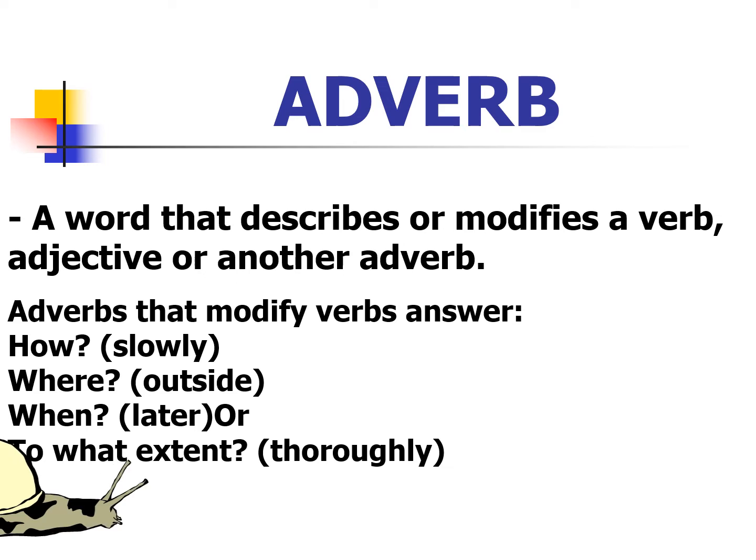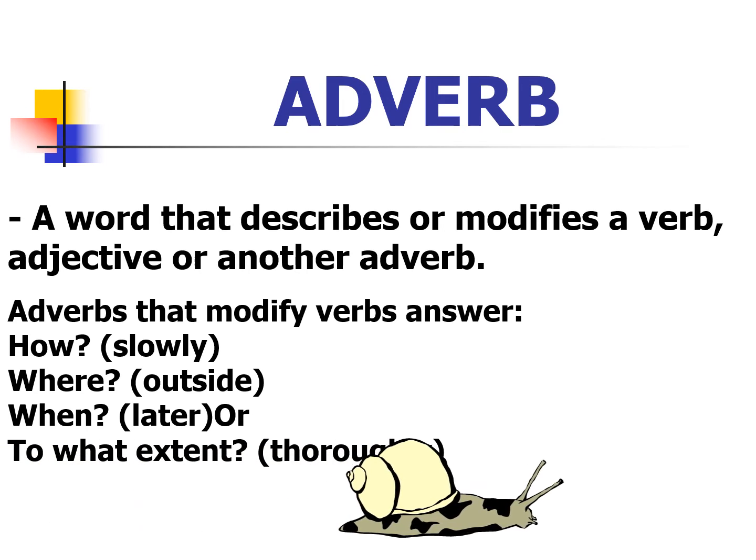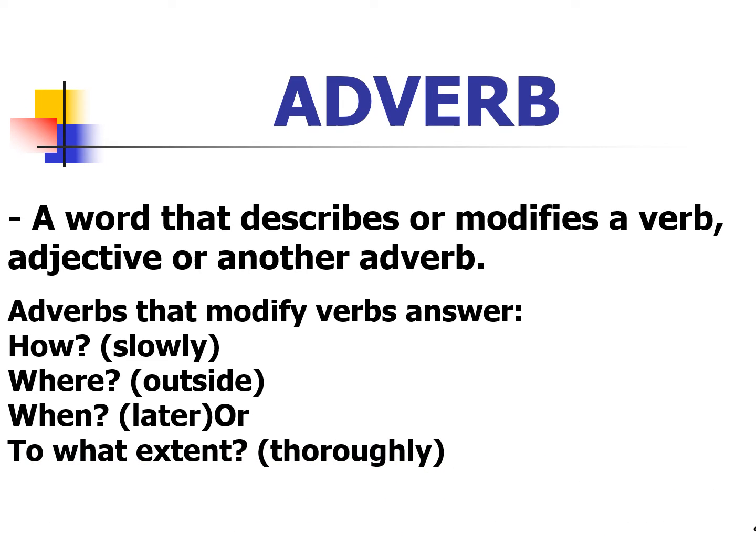And next is the adverb. What are adverbs? Adverbs are words that describe or modify a verb, an adjective, or another adverb. Adverbs modify verbs by telling how, where, when, and to what extent. These are the 4 questions an adverb answers, and this is how an adverb describes or modifies an adjective.